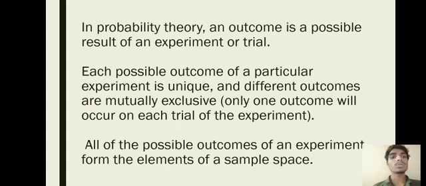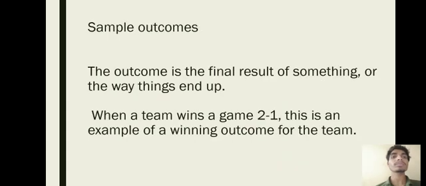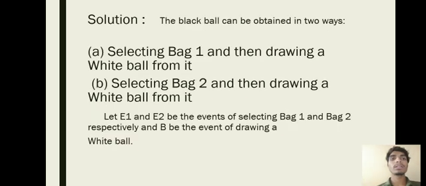All of the possible outcomes of an experiment form the elements of the sample space. The outcome is the final result of something or the way things end up. When a team wins a game 2-1, this is an example of a winning outcome for the team. We can go to the problem.